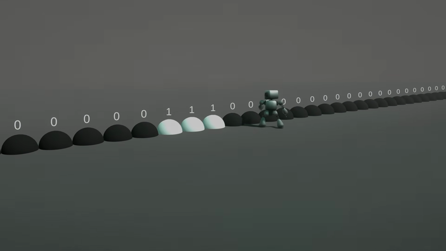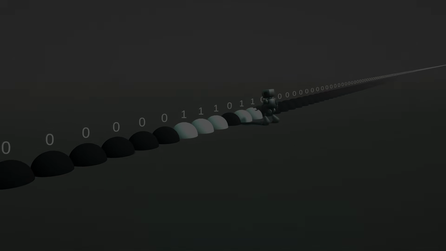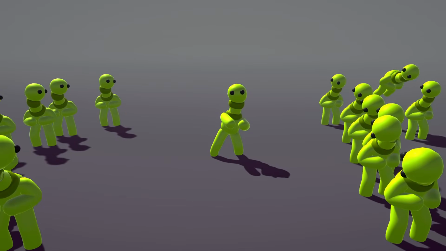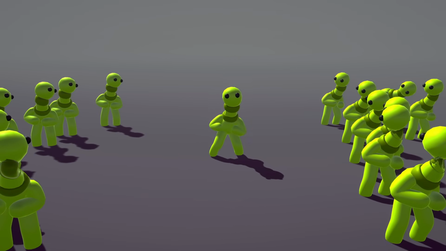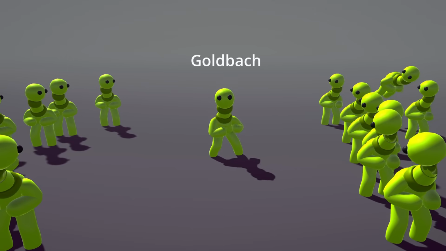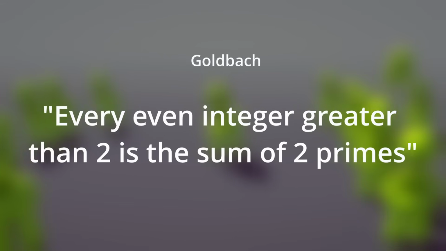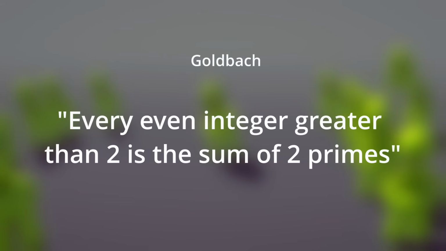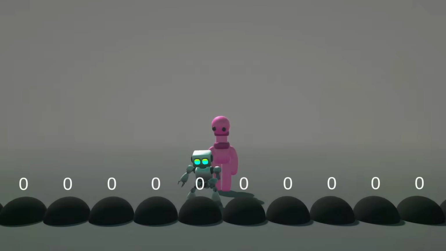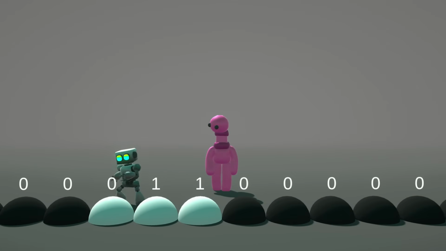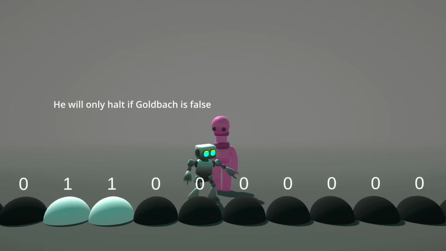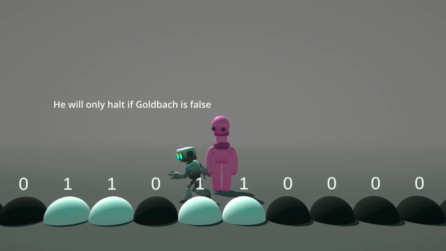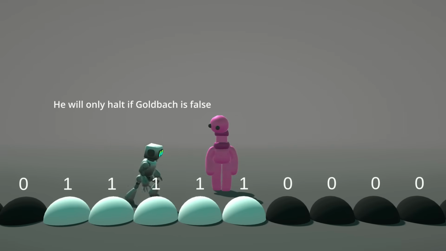Therefore, there is no algorithm to find the answer. We have to hunt these numbers manually, one by one, in the dark. And this is where it gets scary. It turns out you can encode famous open math problems into these tiny machines. Take the Goldbach conjecture: every even integer greater than 2 is the sum of 2 primes. We think it's true, but we haven't proven it. You can build a Turing machine that checks every even number. If it finds one that doesn't work, it halts. If the conjecture is true, it runs forever.